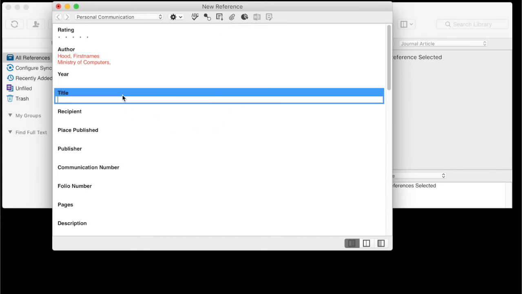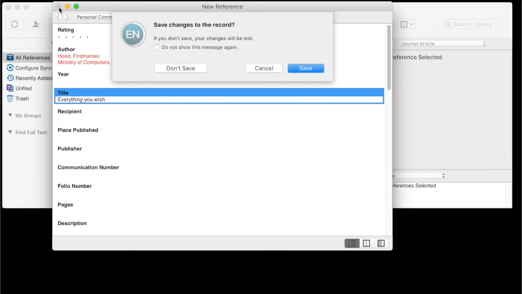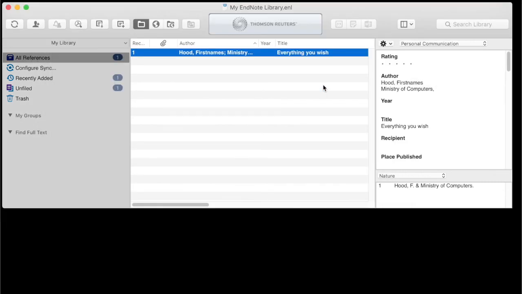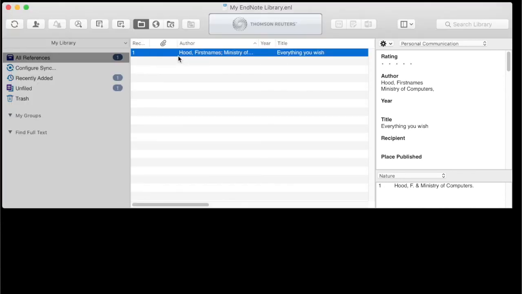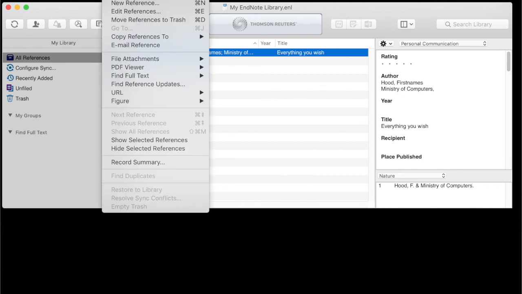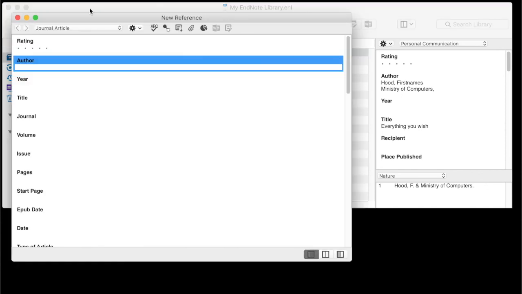When you have completed typing the reference, if you close the reference, it is saved back to your library. Many people tick stop showing the message so that it auto-saves. If you want to edit the reference, you can open it up and do more work on it, or create more references by repeating the process.